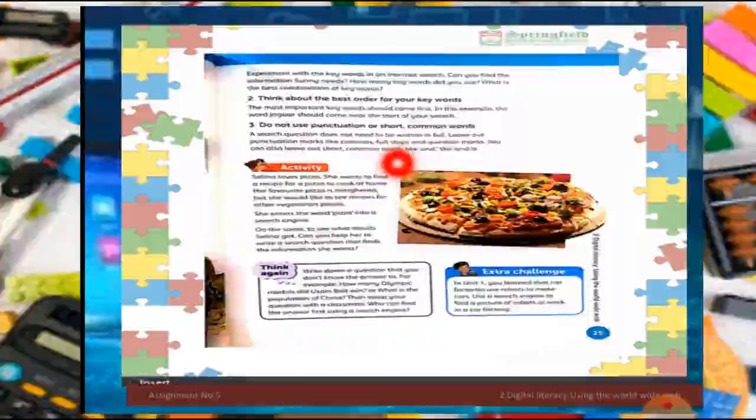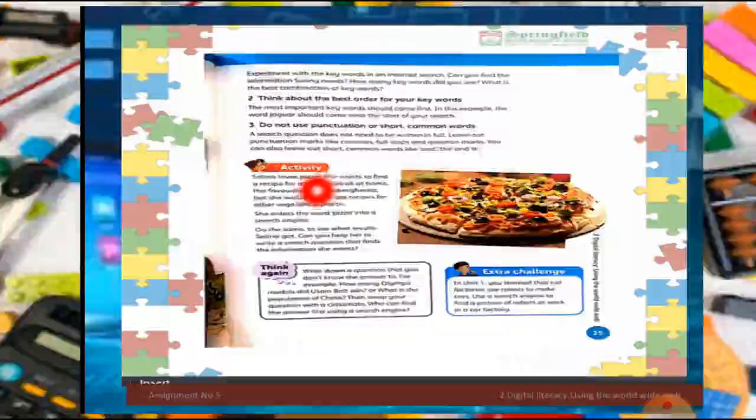But if I am not using the inverted commas, then whatever the topic is related to the jackal, the tiger, they will display it. They may not be exactly related, but they will give us information about similar words.